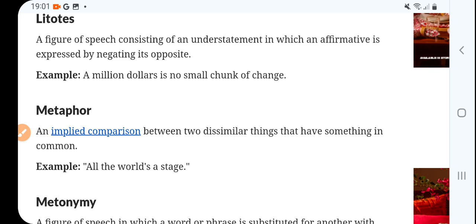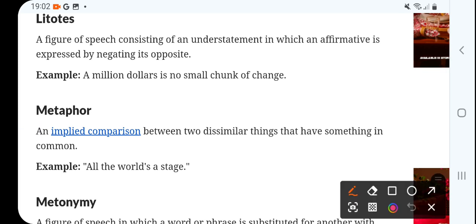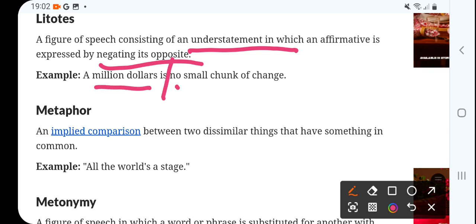A $1 million is no small chunk of change, right? That is understatement, in which an affirmative is expressed by negating its opposite. $1 million, something very huge, is no small chunk, right? So that is understatement in which an affirmative is expressed by negating its opposite.